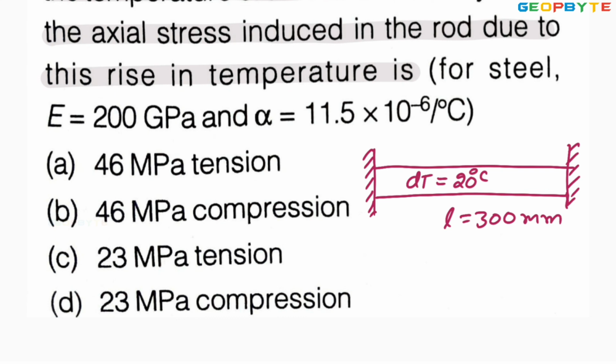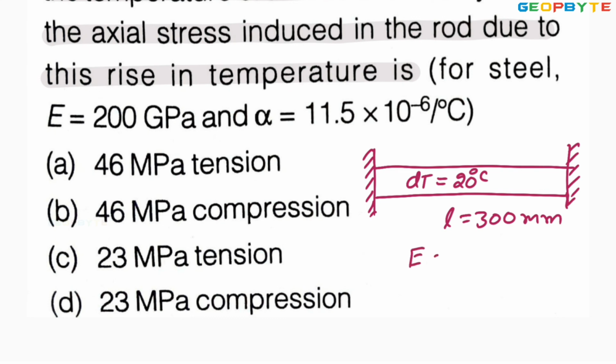Remember, my dear friends, as long as the rod due to temperature change is freely extending or contracting, no thermal stress are developed. You take the railway track, in between the two rods of the railway track, you can find a small gap. That gap is for allowing the expansion or contraction. As long as the rods are freely expanding or contracting, no thermal stress are developed. But in this case, since the fixtures are placed at both ends, because of the restriction, definitely thermal stress are developed.